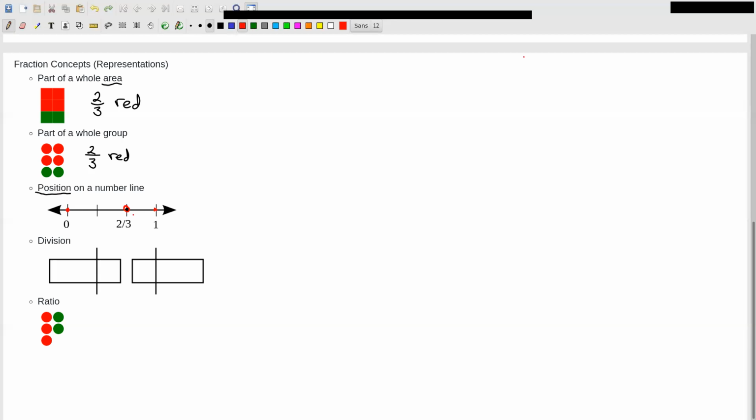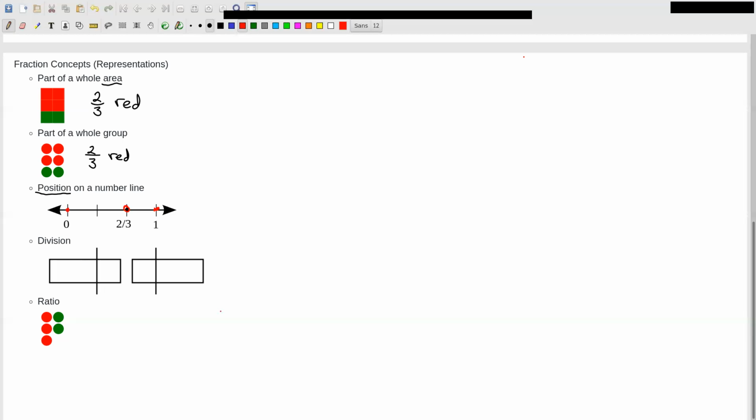That position is not part of a whole, it's just a position along some distance. So that's another way to think about a fraction. It's a different way in our reality that we represent fractions. And again, it's not quite the same as 2/3 of a group of people. It's this position in space.